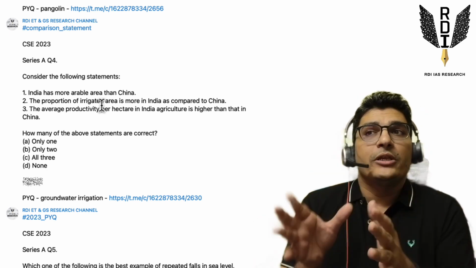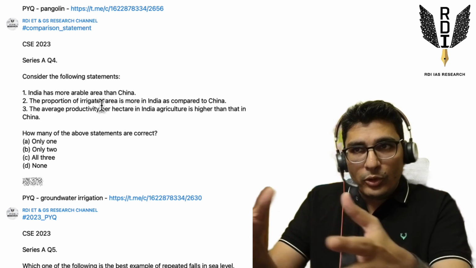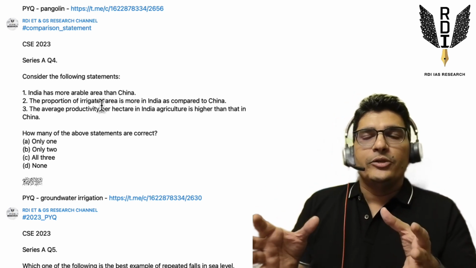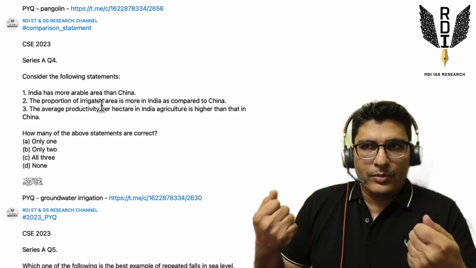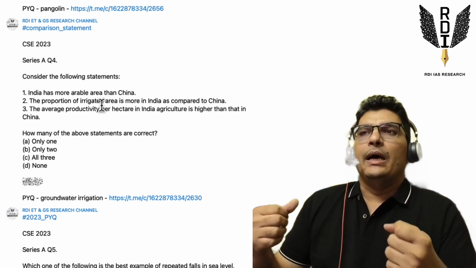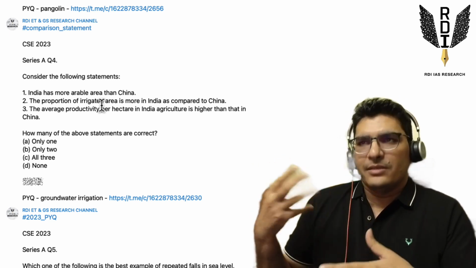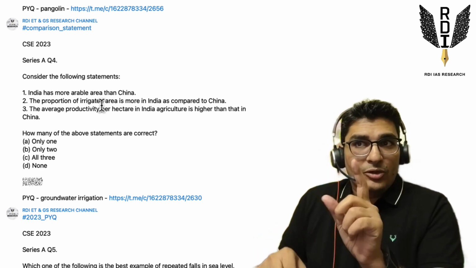Now, proportion of irrigated area as a proportion of what? As a proportion of total cultivated area, right? So again, greater economic heft. China has stronger resources, so it can construct irrigation facilities, and a higher population also, so it has a necessity also to construct. So I feel as a proportion, because it is not talking in absolute numbers.